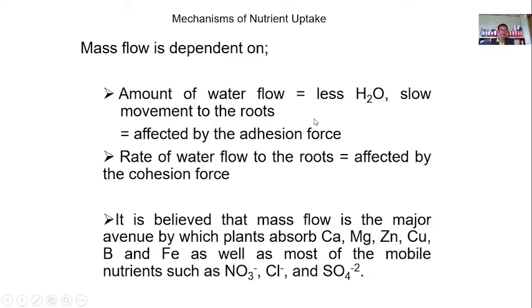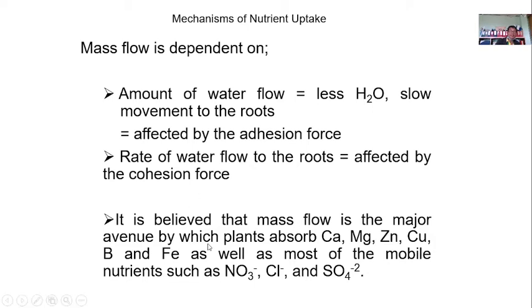So when there is less water, there is a slow movement of the nutrients to the roots. This is affected by adhesion force, that means the attachment of this water to the soil. And then the other one is the rate of water flow to the roots. If the movement of the soil solution to the roots is slow, then it will also affect the movement of these nutrients. All right.